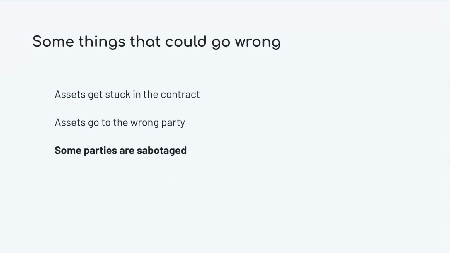Finally, another thing to consider is the potential inability to participate in the contract. Because on the one hand, we have to design Marlowe contracts so that if a party decides not to participate, they cannot stall the contract. The other side of the coin is that a party may not be able to participate in the contract, and that may have negative consequences for the party, because we usually penalize non-cooperation.